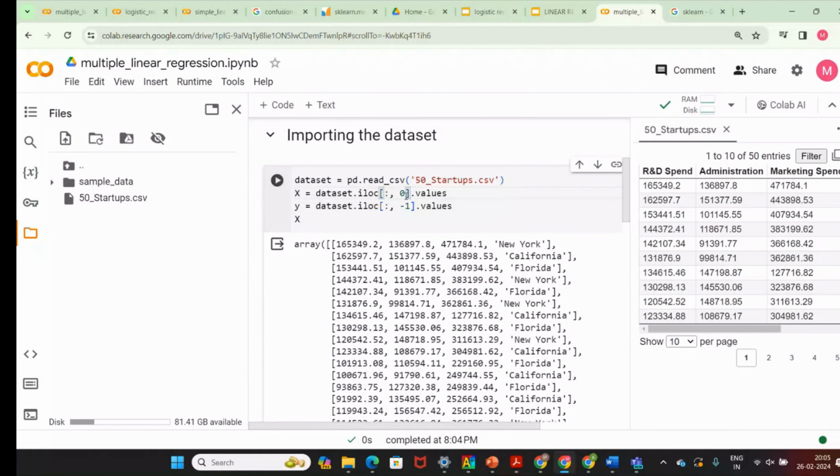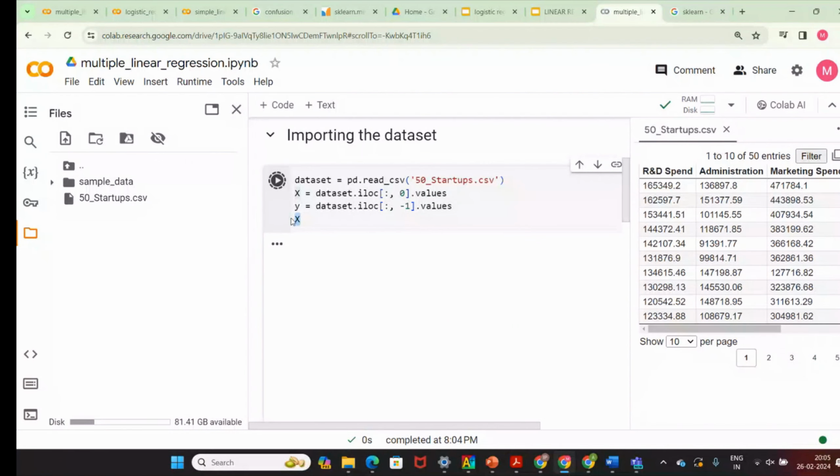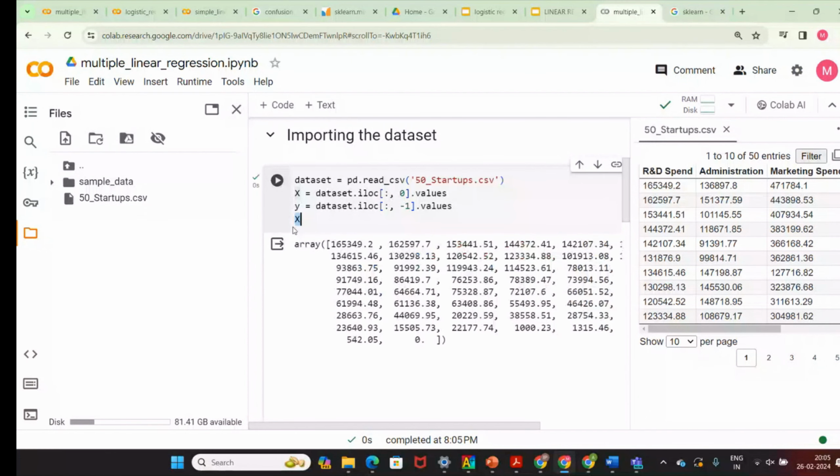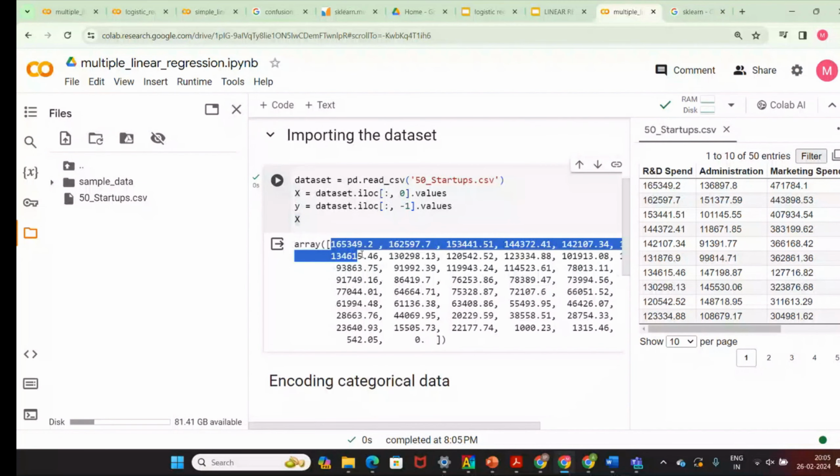What is the value of x? So yes, the values are there. If you want to put 1, you will get only administration values. If you want to put 2, you will get only marketing, because that is the column. All the rows will be taken, but the column is based on this value.